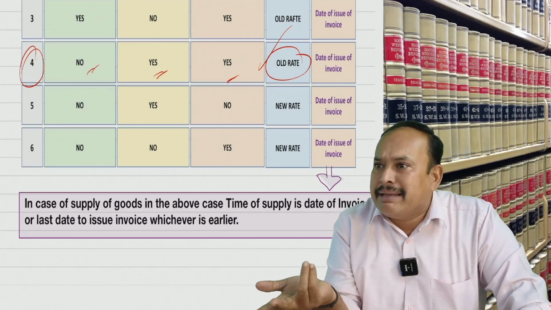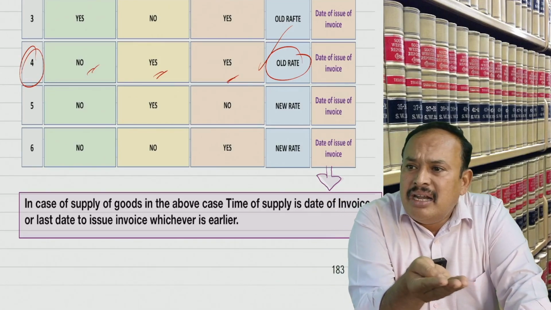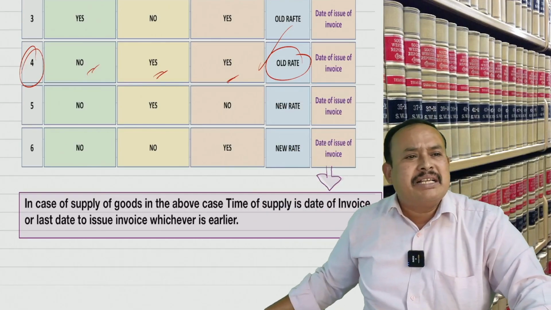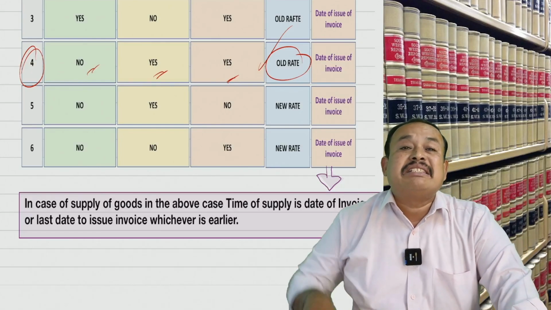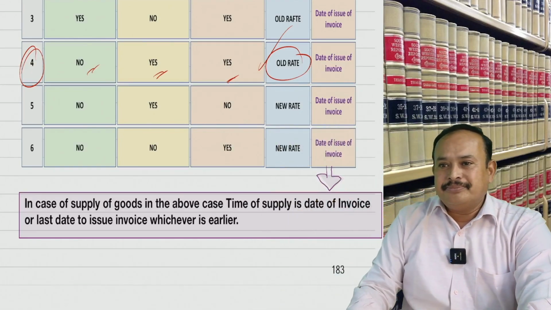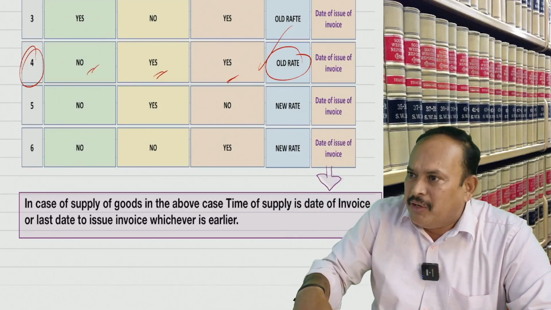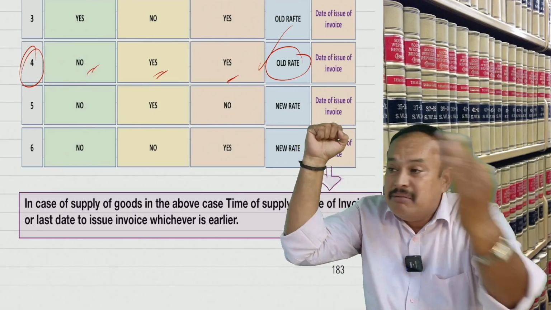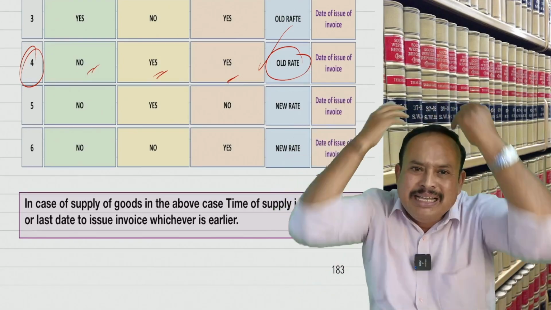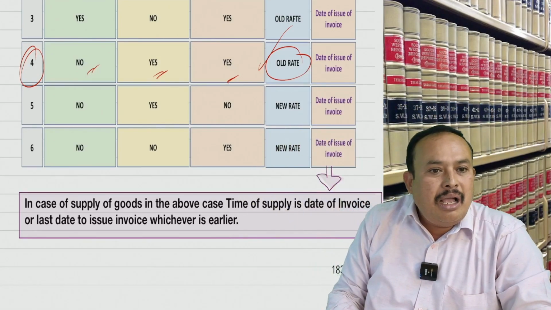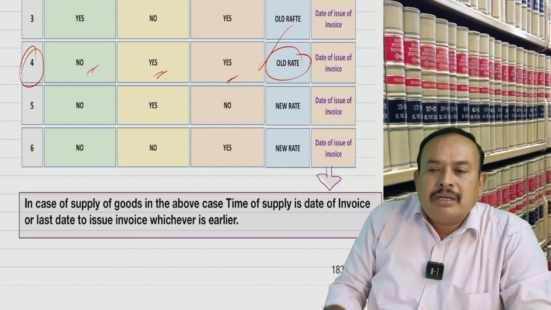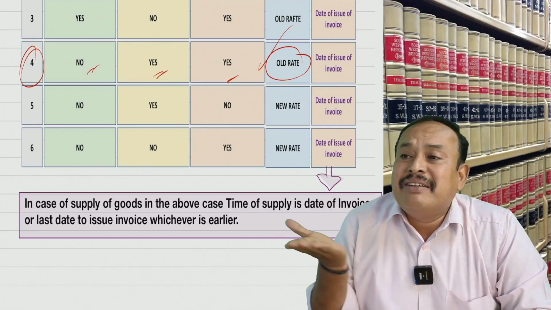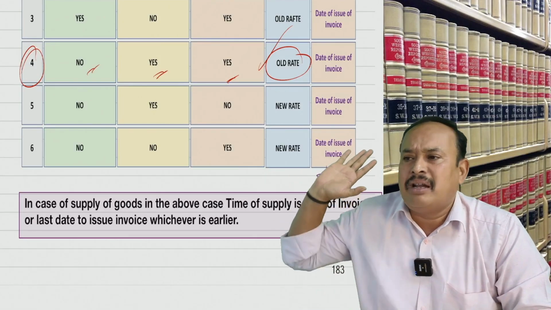So there are only two things here. What is there? Date of invoice or last date to issue invoice, whichever is earlier, is the time of supply for all possible cases of time of supply of goods where there is a change in the effective rate of tax. Simple. In services we have to struggle, comparing with the date of completion of service, invoice matching, payment matching, both not matching. That kind of trouble is not here. Is it clear? You can say with your eyes closed: date of invoice, if not, last date to issue invoice, whichever is earlier, is the time of supply here also.